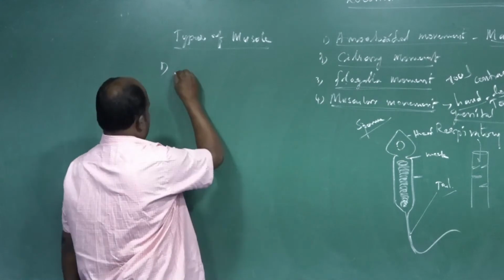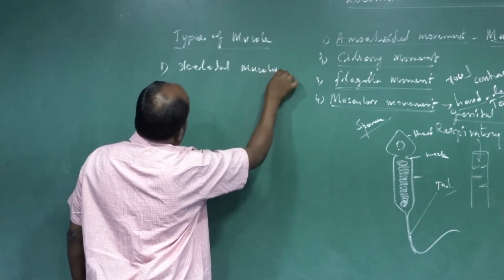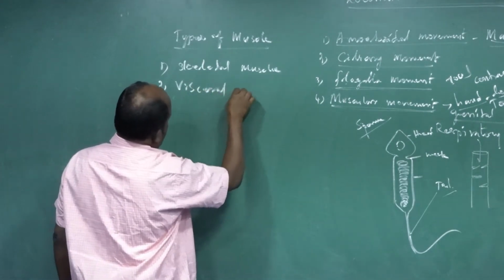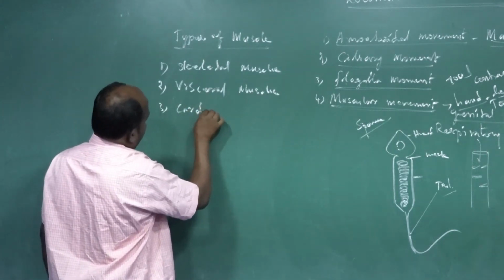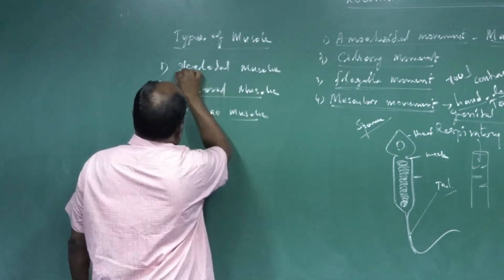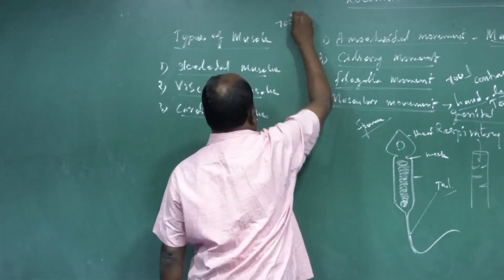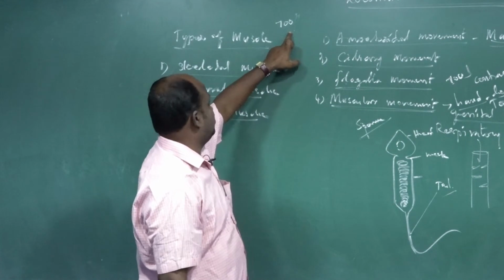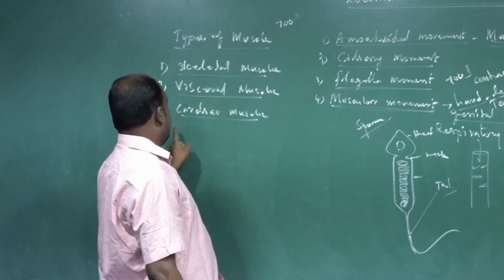One is skeletal muscles. Second is visceral muscles. Third is cardiac muscles. As already told, the human body is constructed by 700 different types of muscle fibers, and we classify them into three categories: skeletal muscles, visceral muscles and cardiac muscles.